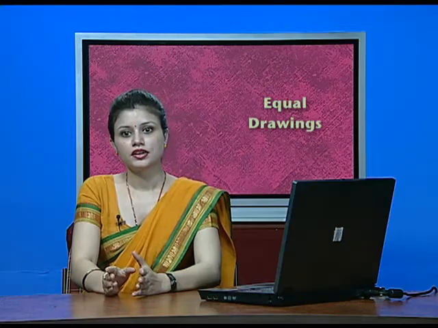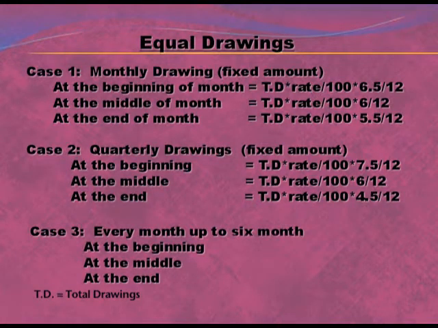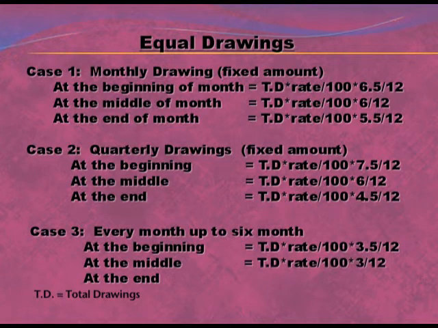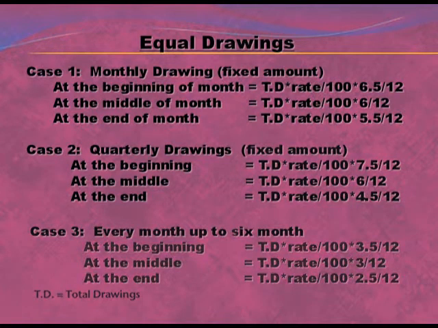Formula again at the beginning of month, at the middle of the month and at the end of the month. For the beginning, again total drawing will be calculated into rate upon 100, this will be given in the question, into 3.5 by 12. At the middle of the month, formula will be total drawing into rate upon 100 into 3 by 12. And at the end of the month, total drawing into rate upon 100 into 2.5 by 12. So these were the cases of equal drawings.